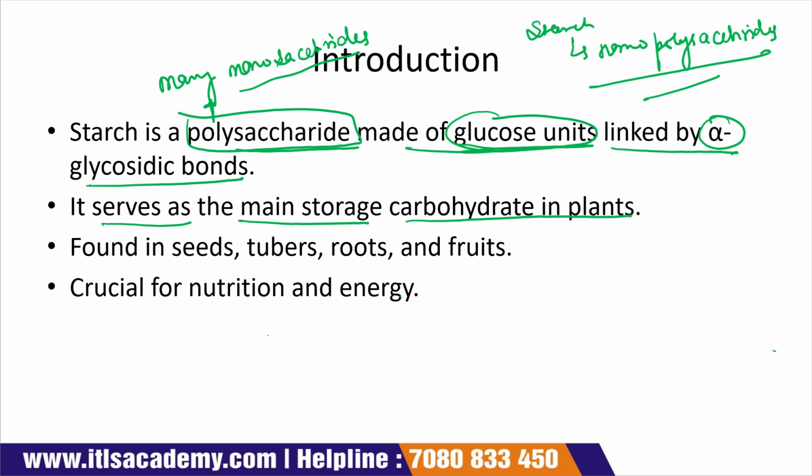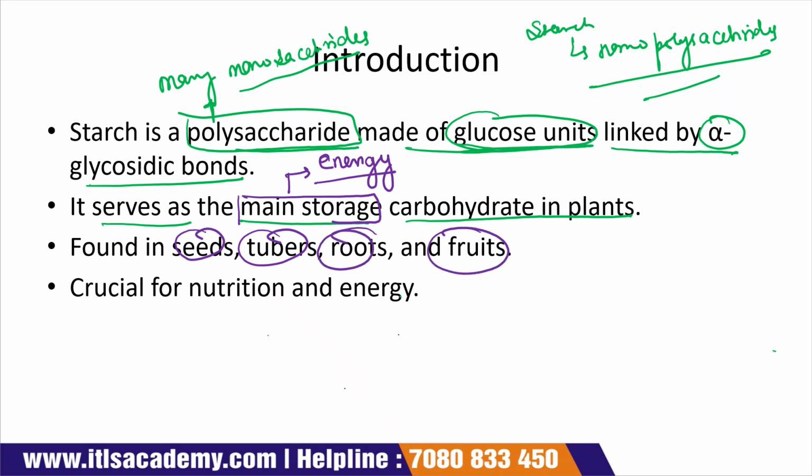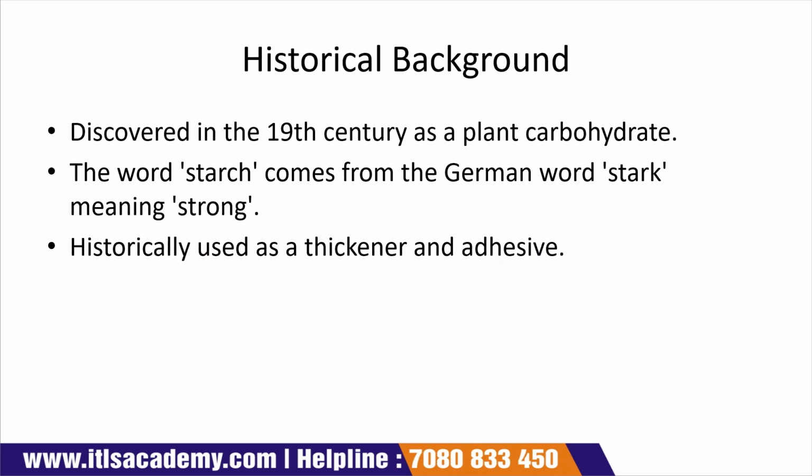Starch is considered the main storage of energy in plants. It is found in seeds, tubers, roots, and fruits. Okay, seeds are crucial for nutrition and energy.